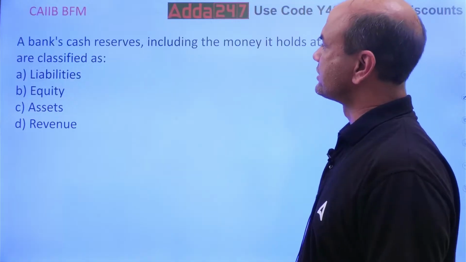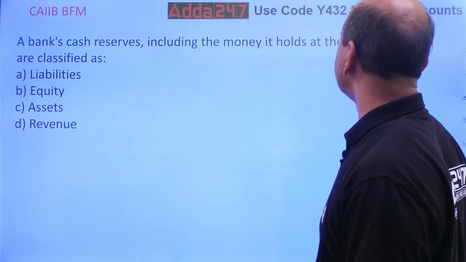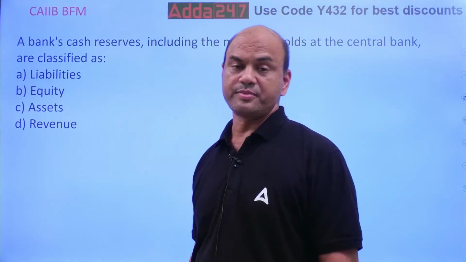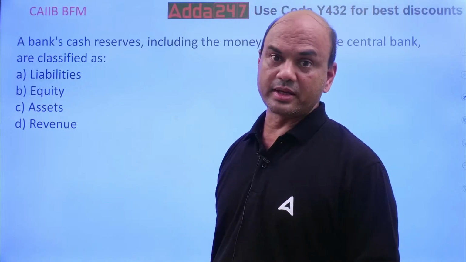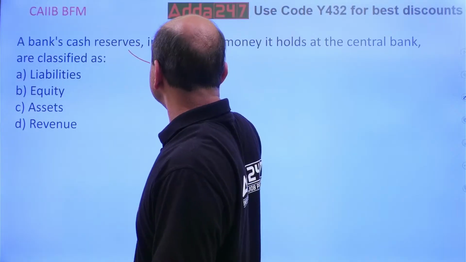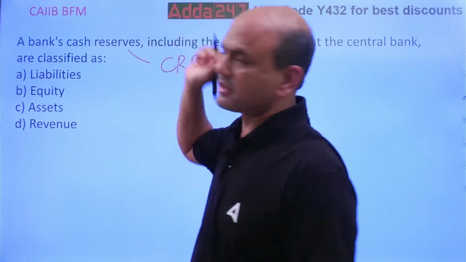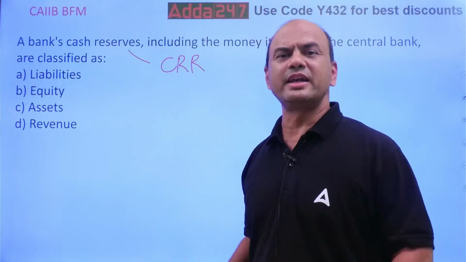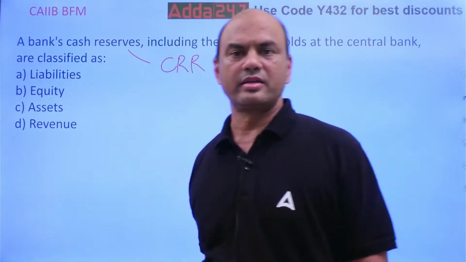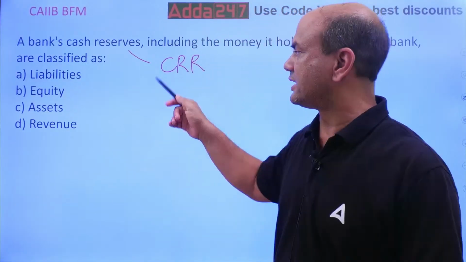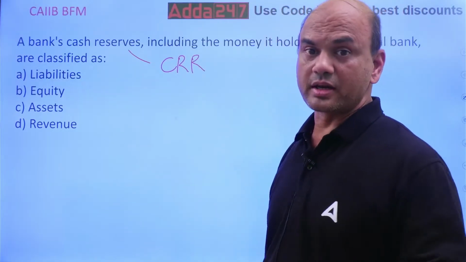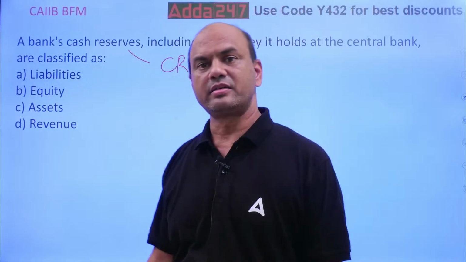A bank's cash reserve, including the money it holds at the central bank, is classified as what? Now include CRR also here. Cash reserve means CRR and SLR, so directly I'll name it. A bank's CRR is considered as what? Asset, liability, equity, or revenue? What is CRR, and what is SLR of any bank?